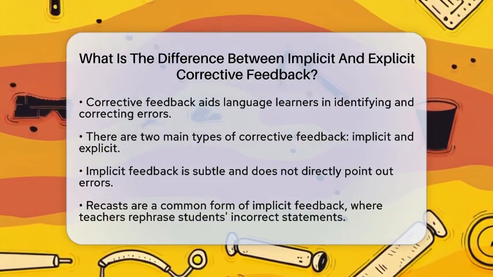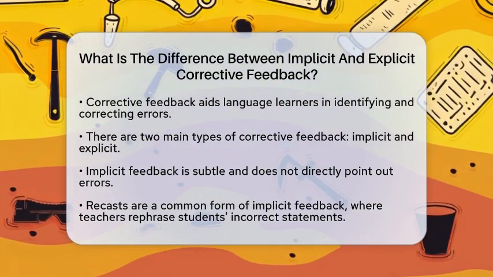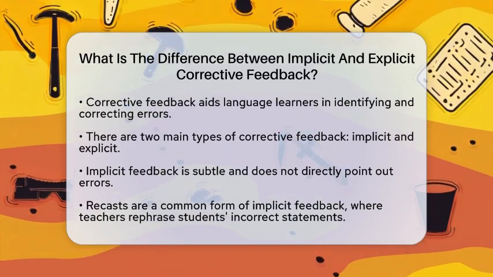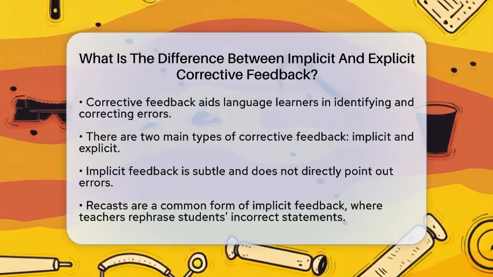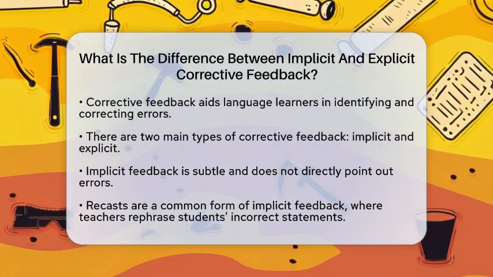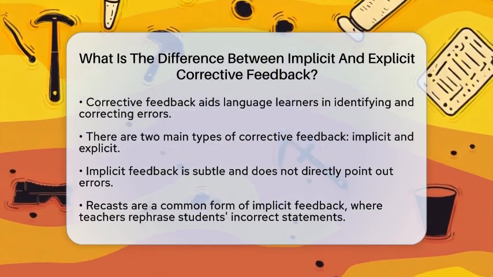Corrective feedback is a tool that helps learners recognize and fix their language errors. It can be divided into two main types: implicit and explicit. Each type has its own approach to helping students learn. Implicit corrective feedback is more subtle. It corrects errors without directly pointing them out.